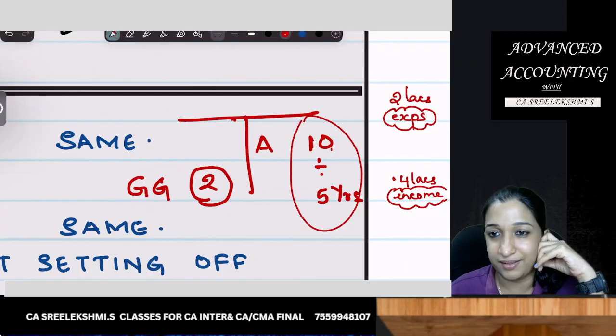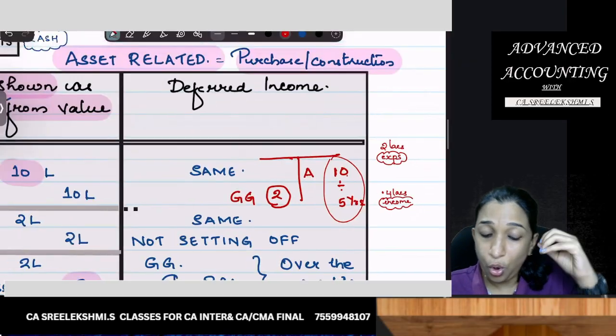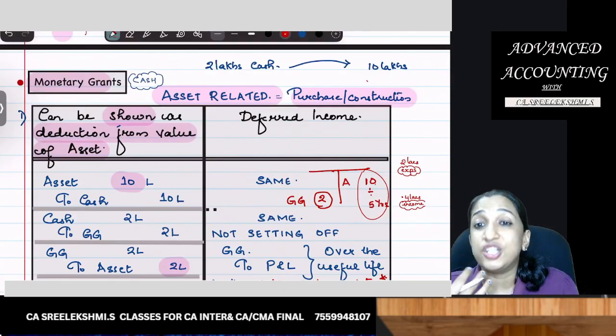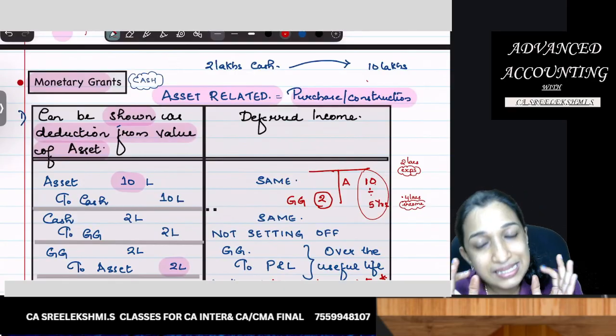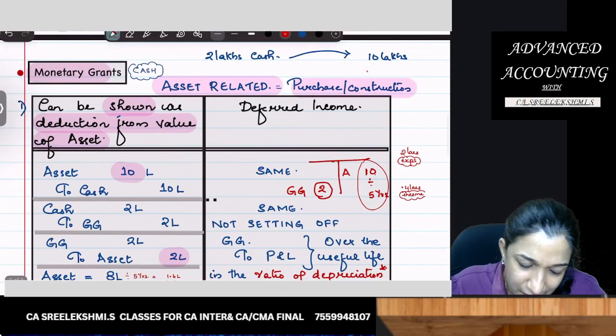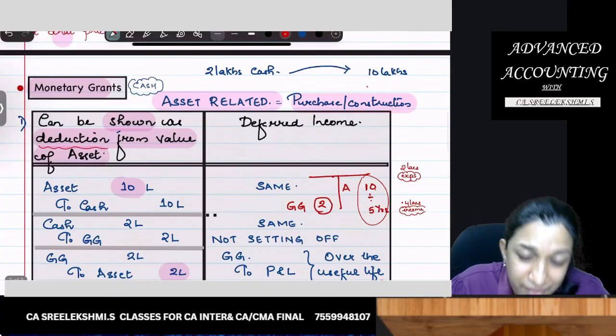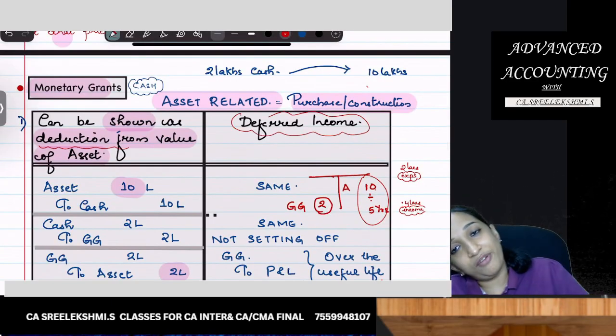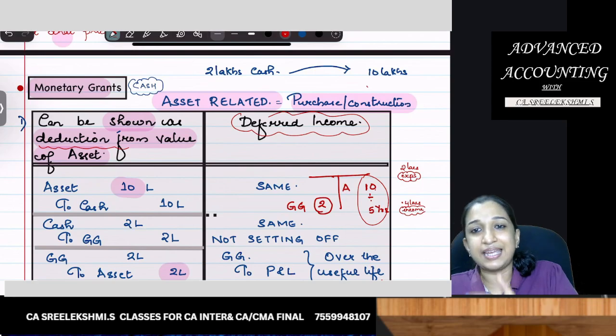Did you understand? So there are two options. If asset related grant, if purchase or construction of an asset related grant, it can be shown as a deduction from the value of asset, or it can be shown as deferred income. Over a period of time, it can be recognized as income.